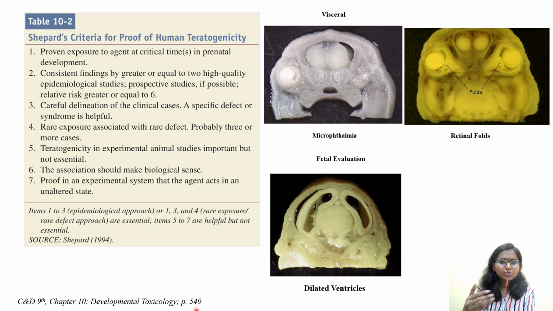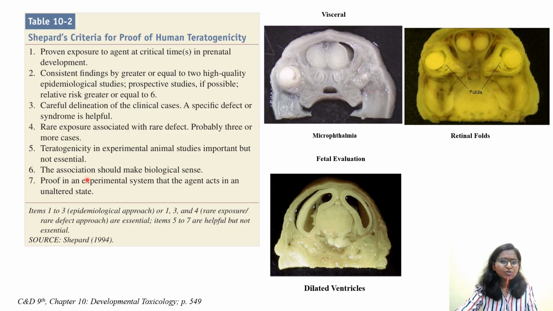So let's very quickly go through what is Shepard's criteria for proof of human teratogenicity. Number one, proven exposure to agent at critical time in prenatal development. Second is consistent findings by greater or equal to two high quality epidemiological studies, prospective studies if possible, relative risk greater or equal to 6. Careful delineation of the clinical cases, a specific defect or syndrome is helpful. Rare exposure associated with a rare defect, probably 3 or more cases. Teratogenicity in experimental animal studies, important but not essential.